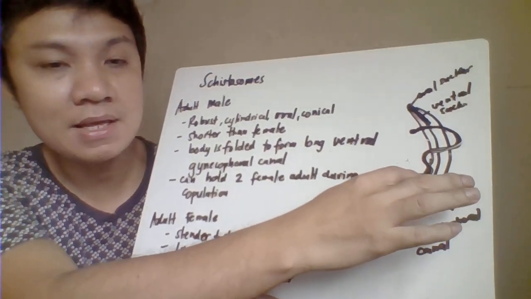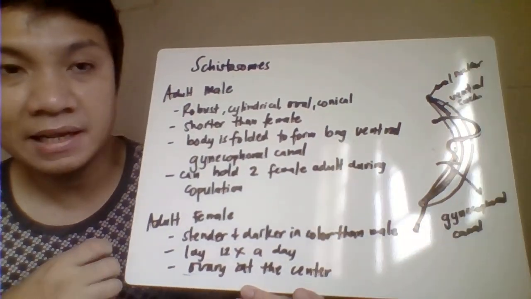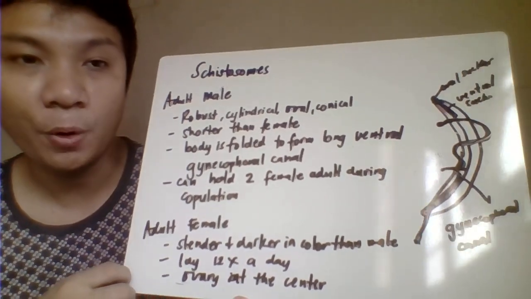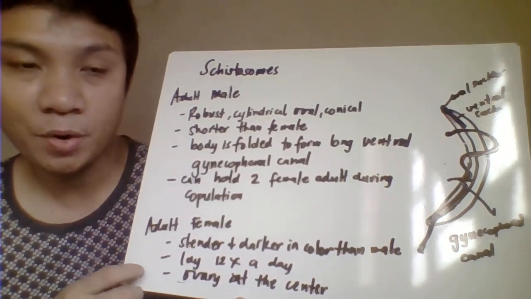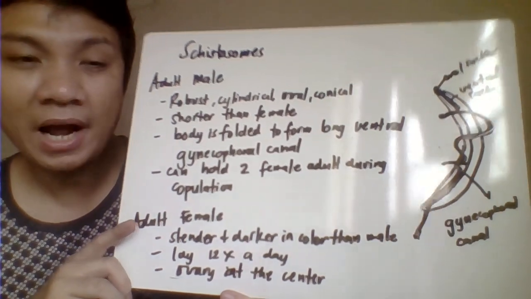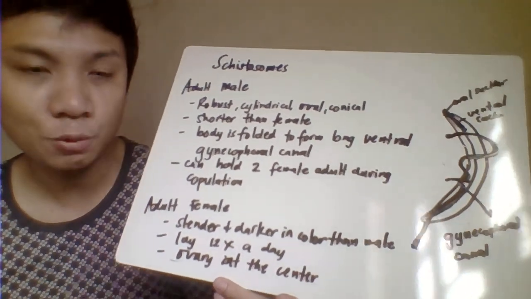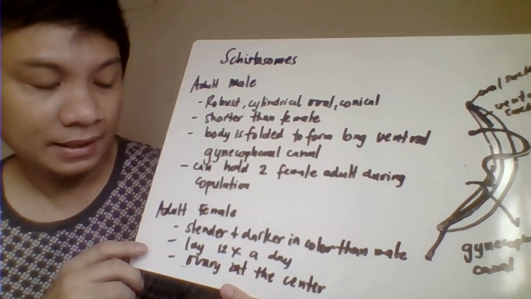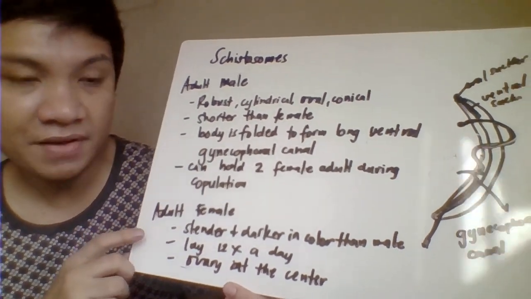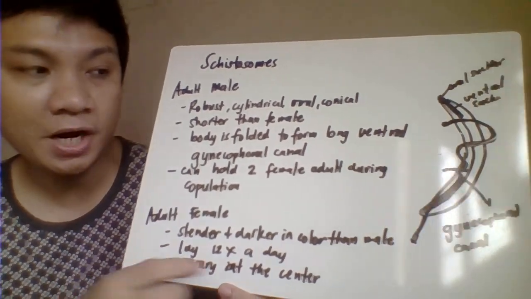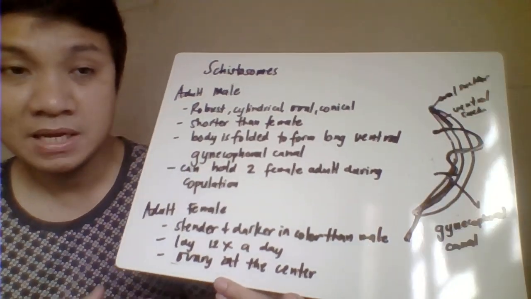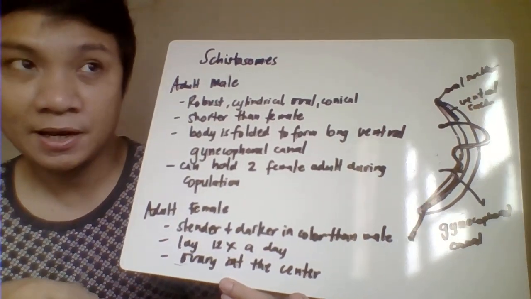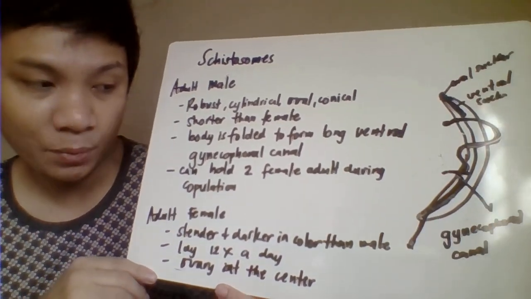The body is folded here to form the gynecophoral canal. It has a canal here, parang may canal siya dito, where that gynecophoral canal is used to hold the female adult worm during copulation, or actually it can hold at least two female adult worms during copulation. Then we have also here the adult female worm. This one is slender, medyo manipis siya, but it is longer compared to the adult male worm.